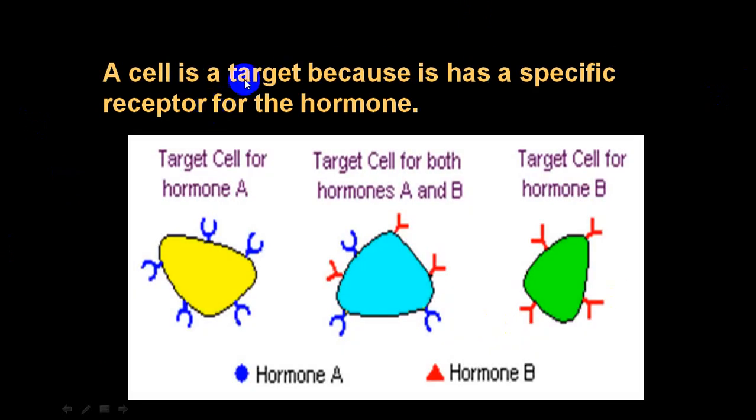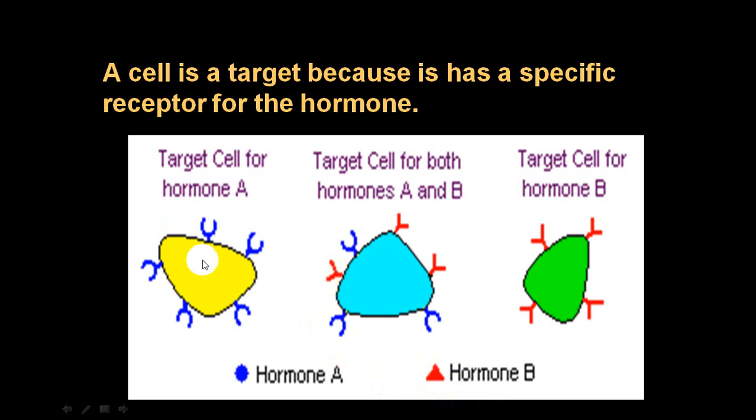Now there are different cells. Say this is an A cell, this is a B cell, this is a C cell. Now if there is a hormone A which is secreted, this hormone has this type of pattern. So it will combine with this receptor only. This hormone will combine here, but this hormone cannot attach to these cells; it can get attached to this.